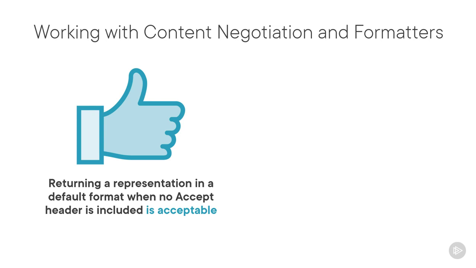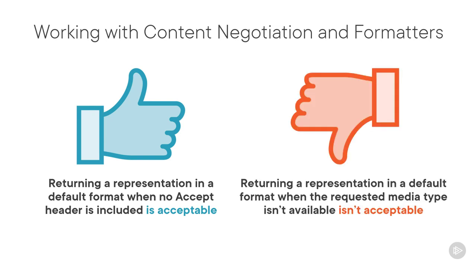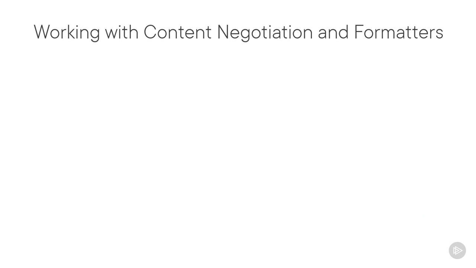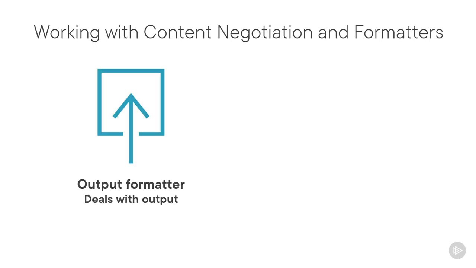However, when the client requests a specific format, that means the client also expects to get something back that the client can parse. If the API returns the default format if the requested format is missing, we'd likely end up with a client that cannot parse the response anyway. So in those cases, a 406 not acceptable status code is warranted. After all, that is what that code was made for. Okay, so how do we do that then in ASP.NET Core? This is all about output, the format of our resource representation.